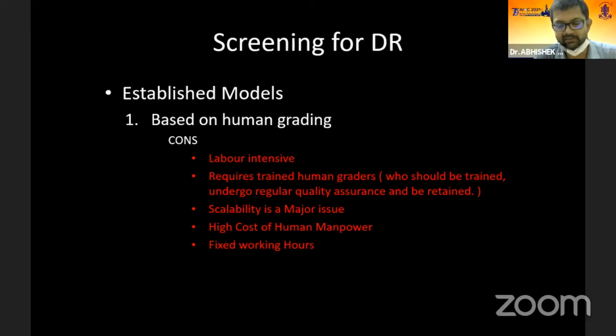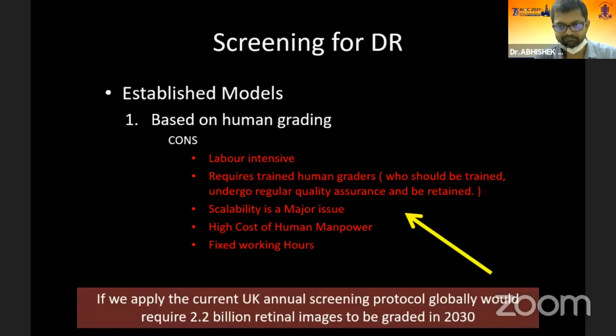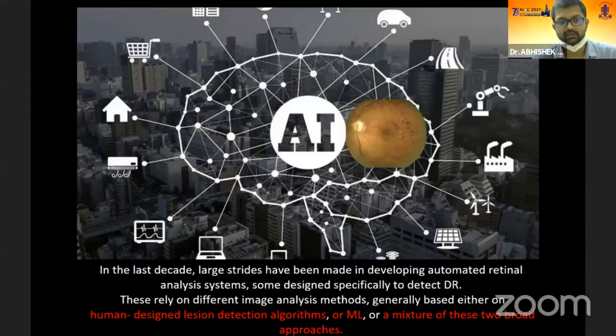And scalability is a major issue because of the human manpower involved in this. There is a recurring high cost of manpower, and obviously we have fixed working hours. So if we apply the current UK annual screening protocol globally, we would require at least 2.2 billion retinal images to be screened or graded in 2030. So here comes the role of AI.